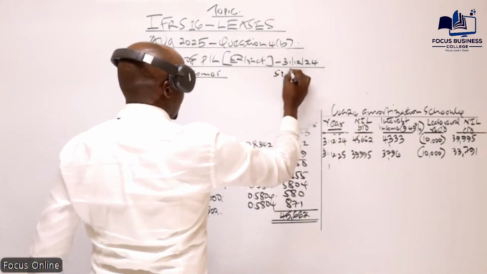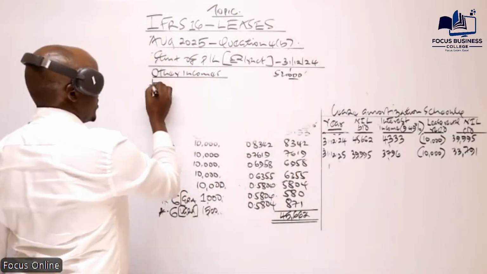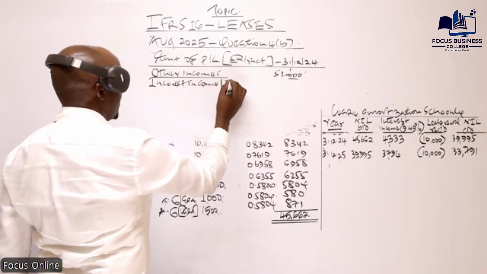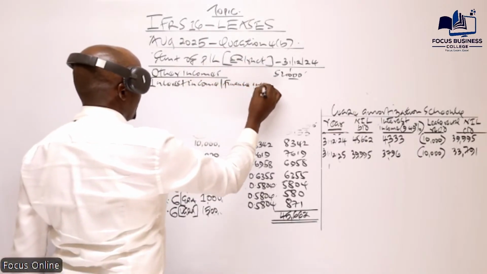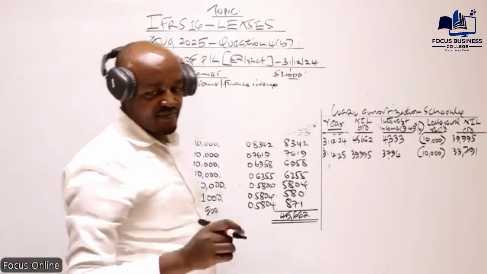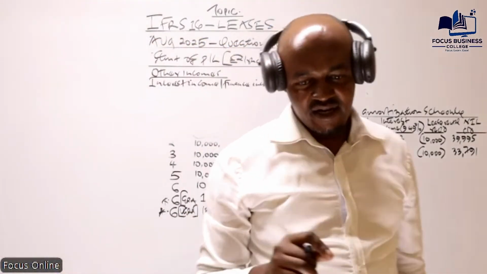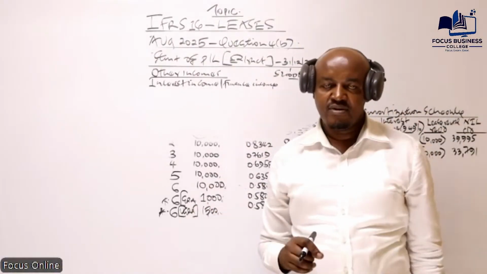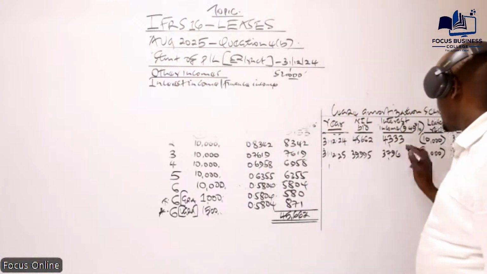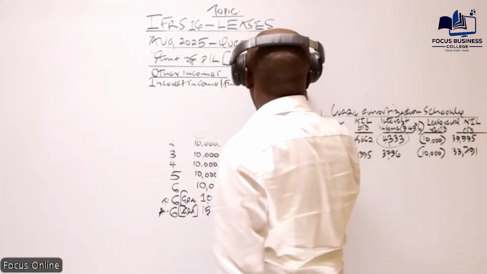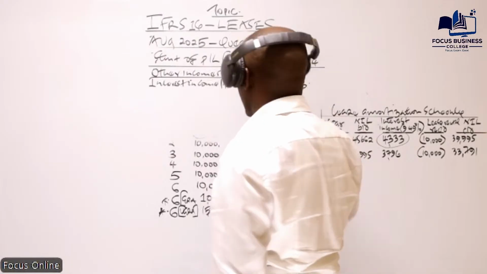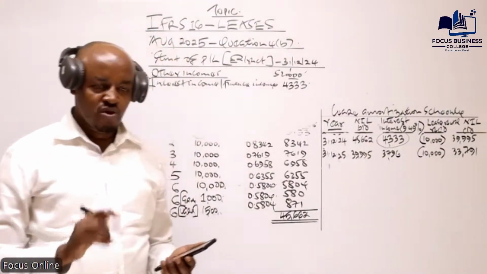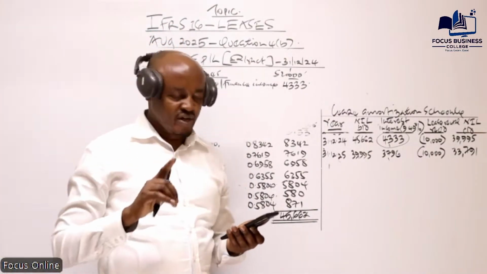And remember, our figures are in thousands of shillings. So our company was supposed to recognize the interest income. The interest income can also be known as the finance income. Remember, the other name for interest expense is finance costs. Equally, the other name for interest income is finance income. So the finance income is this amount here, 43.33. But in this question, equally this company, the owner of this asset, was supposed to recognize two